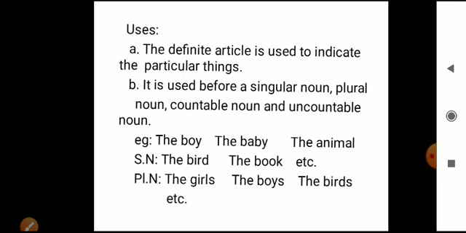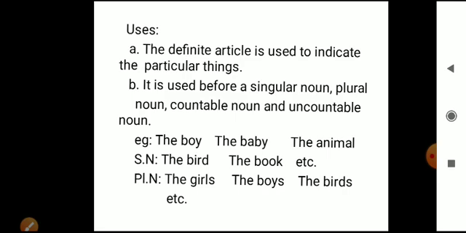Uses. The definite article is used to indicate particular things. As I said in the earlier class, when you denote a particular thing, you have to use the. Normally, if you want anything, you say a. And if you are indicating or denoting a particular thing, then you have to use the. The definite article is used to indicate a particular thing. It is used before a singular noun, plural noun, countable and uncountable noun.